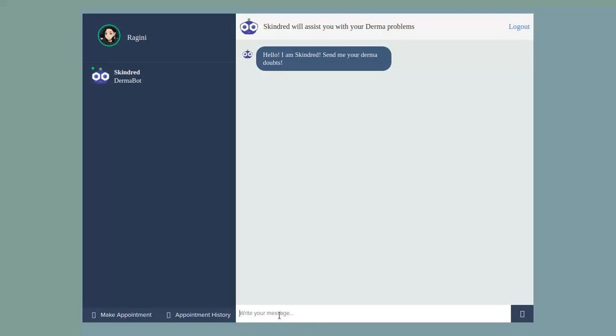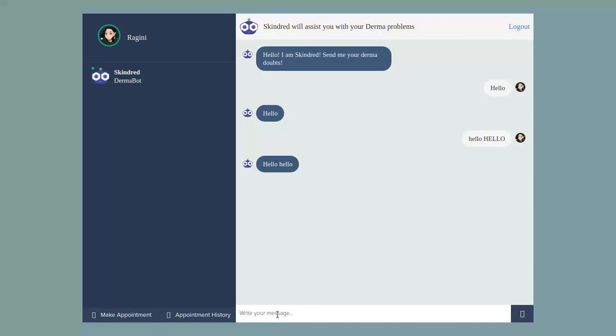I can just start with "hello." It replies with hello again. I told you that it takes the input and then lowercases it. So let me just type "hello and hello," and it gives me hello and hello back. You can see here that the first character of the sentence we have manually set to uppercase. Otherwise, all the inputs and all the outputs are in lowercase only.